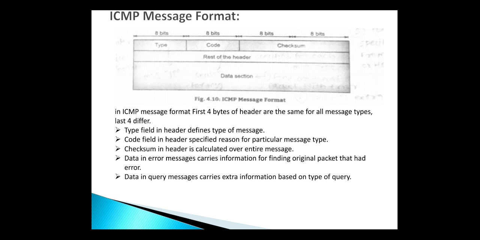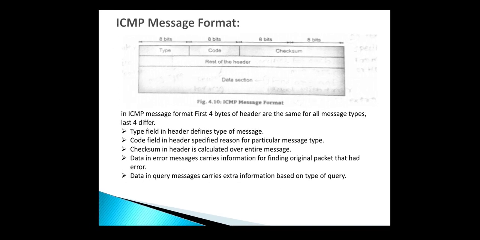The type field in the header defines the type of message, meaning error message or data message. The code field in the header specifies the reason for the particular message type. Then the checksum in the header is calculated over the entire message. Data in an error message carries the information for finding the original packet that had the error. And data in query messages carries extra information based on the type of query.